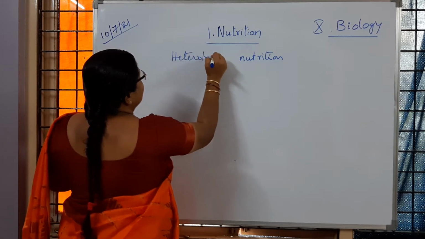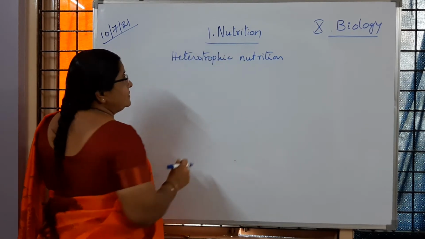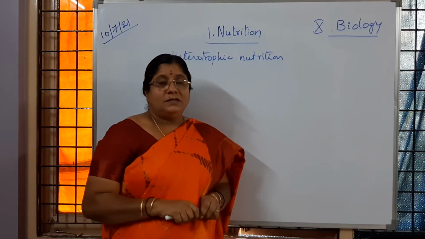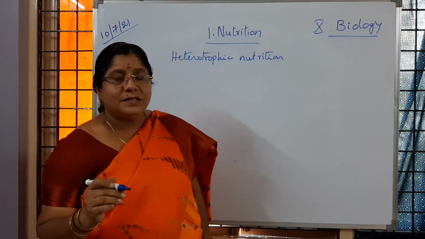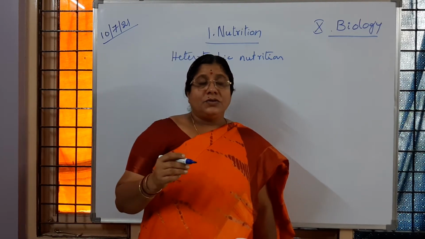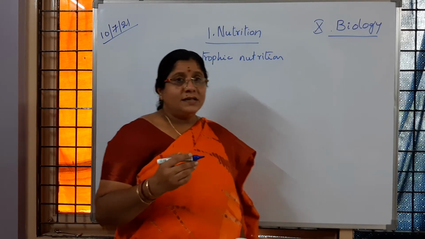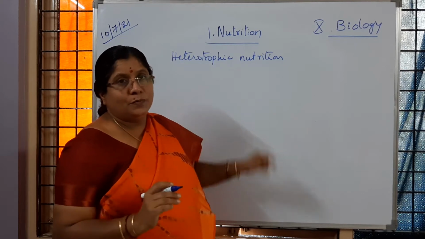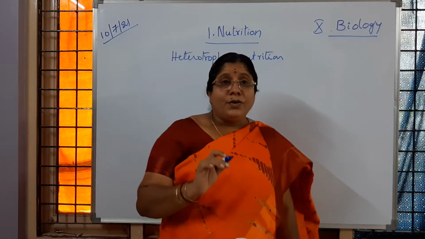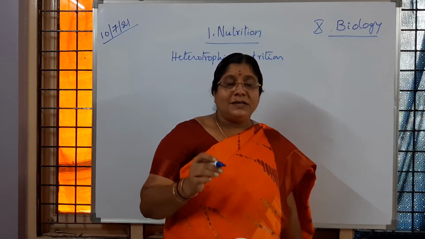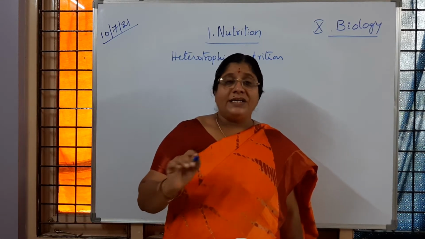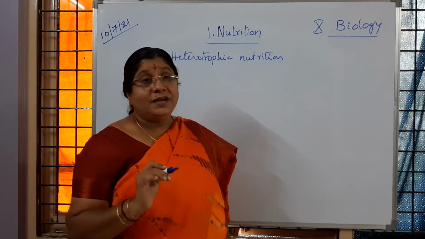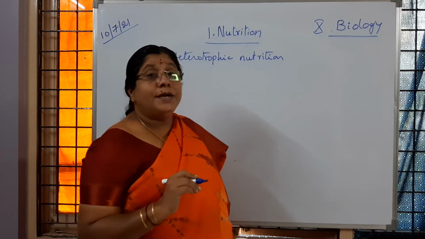Heterotrophic nutrition, where the organisms cannot prepare their own food. So that type of nutrition is called heterotrophic nutrition, and the organisms are called heterotrophs. Examples of heterotrophs are microorganisms, then animals, all kinds of animals, even some plants also. Is it clear to you? So they come under heterotrophs.